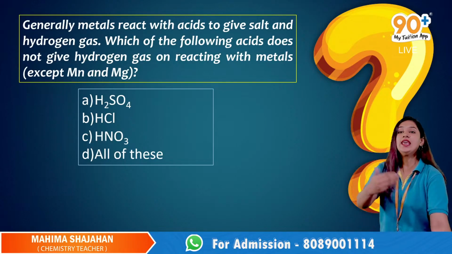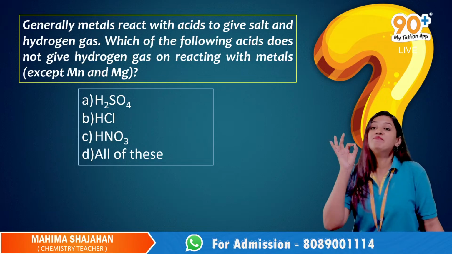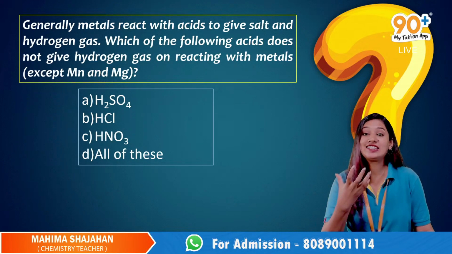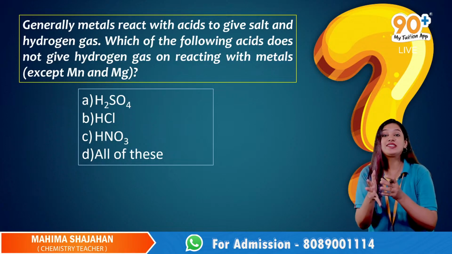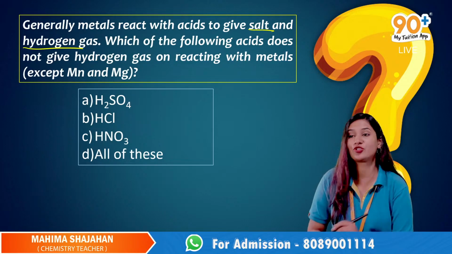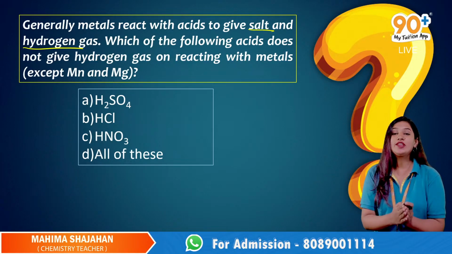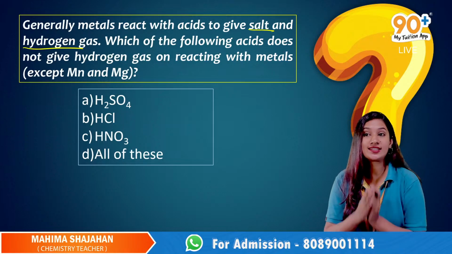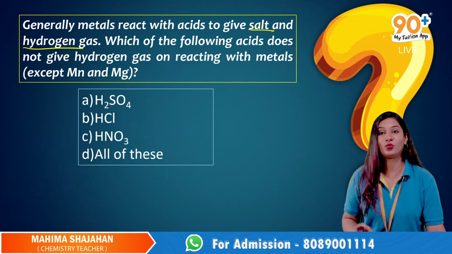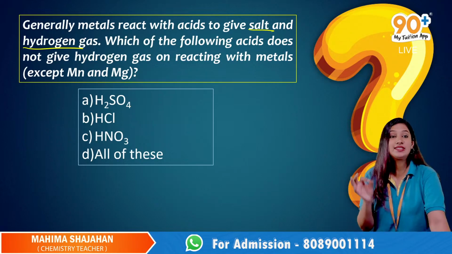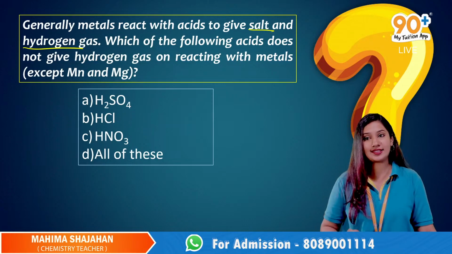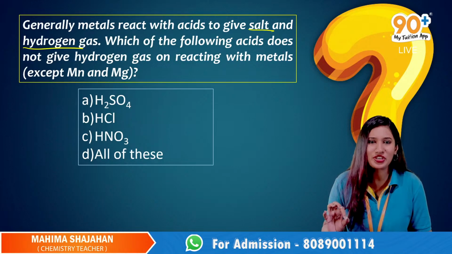Here you go with the next question. Generally, metals react with acid to give salt and hydrogen gas. Which of the following acids does not give hydrogen gas on reacting with metals? Which acid does not give hydrogen gas when metals react with it? Simple question, isn't it?